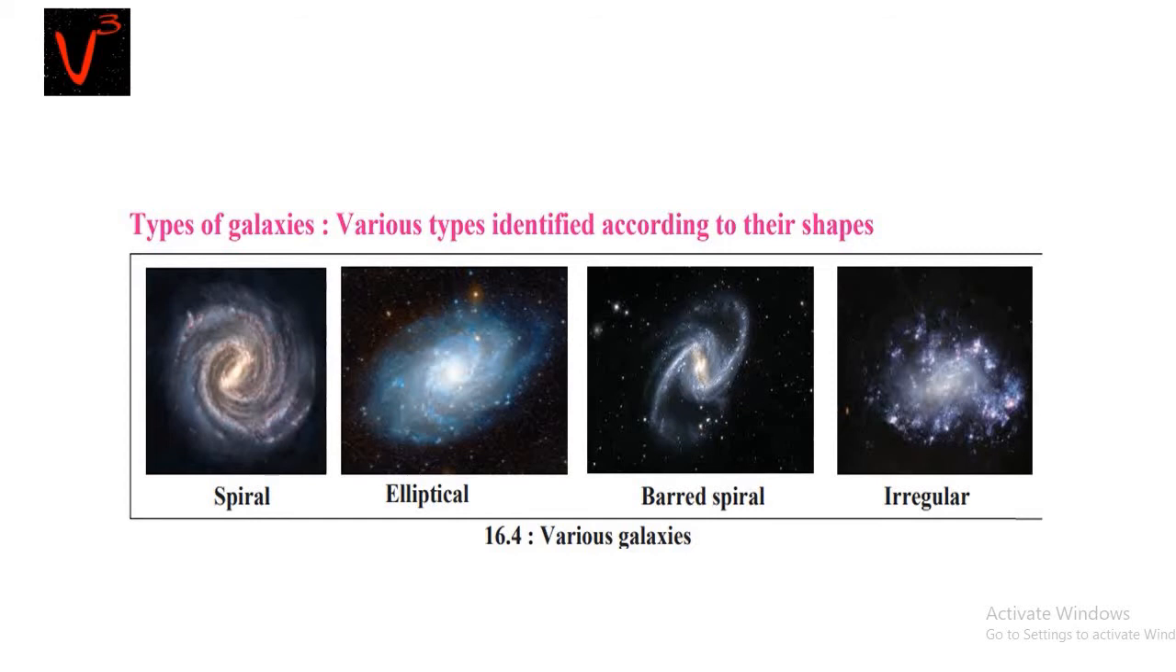Depending on their shape, various types of galaxies have been identified. The first one you can see is spiral, the second type is elliptical, the third type is barred spiral, and the fourth one is irregular.